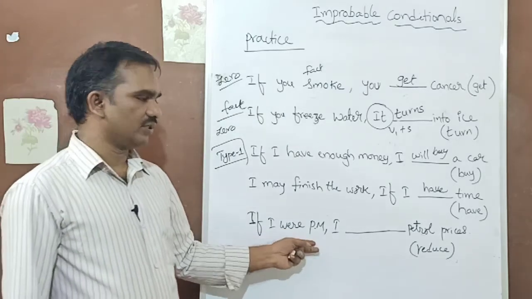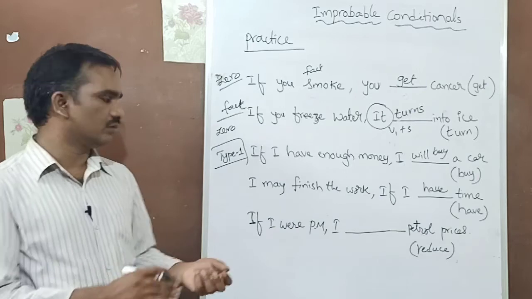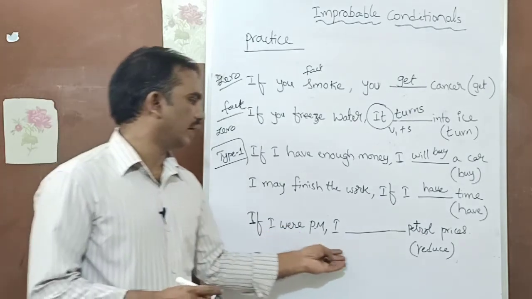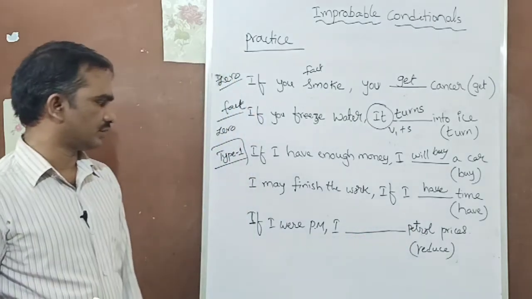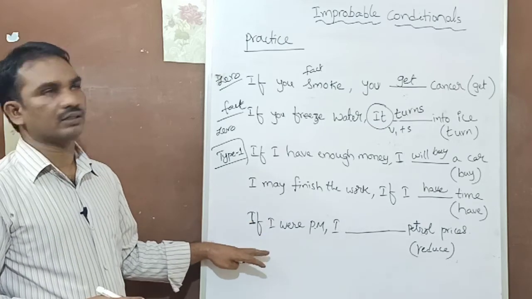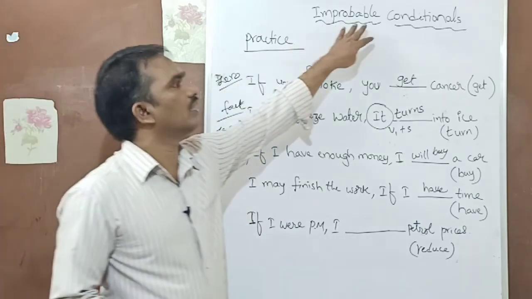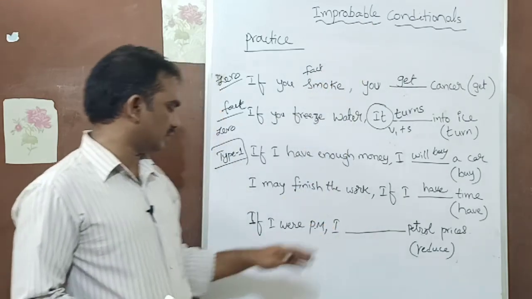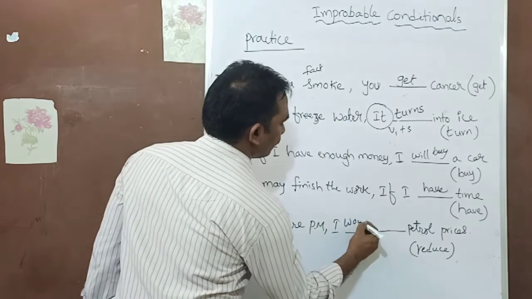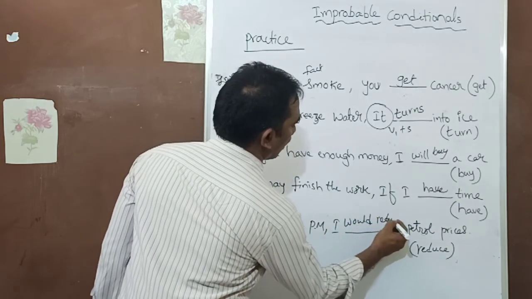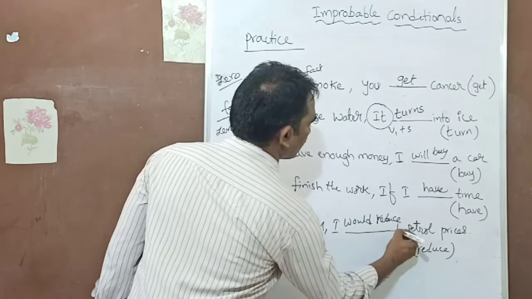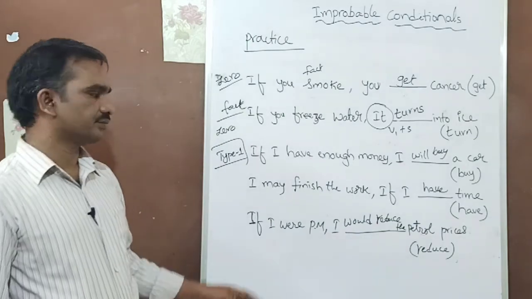If I were PM, did you remember what I told you just now? If I were PM, I dash petrol prices. What is it? This is the second conditional. Improbable conditional. What comes here? If I were PM, I would reduce the petrol prices.